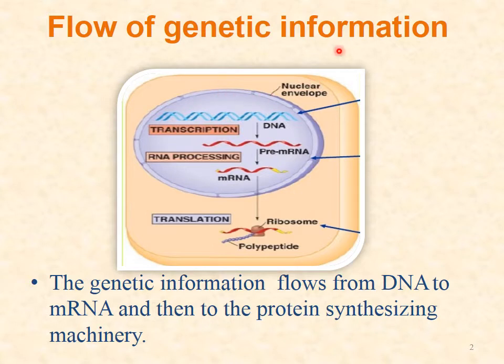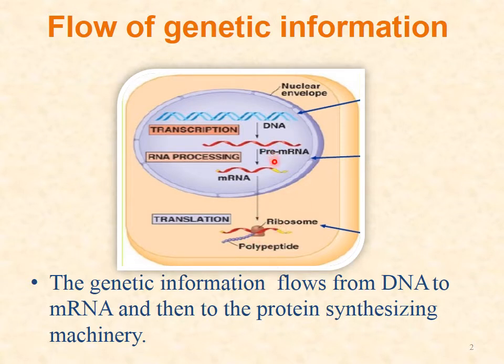So you all know that genetic information is present in a gene, that is a DNA. This gene transfers its information to messenger RNA, then messenger RNA comes out of the nucleus and transfers its message in form of proteins that takes place in ribosomes.